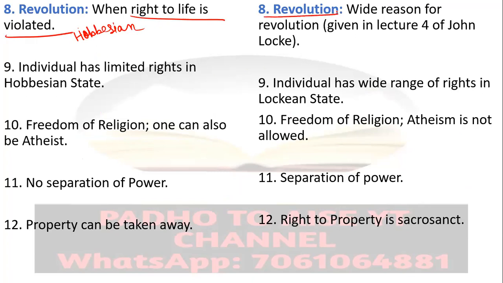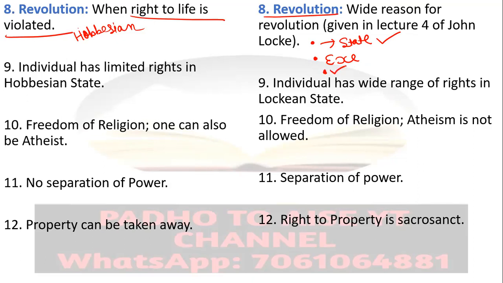But here there is a wide range of reasons for which one could revolt in the Lockean state. There are four reasons which are given by John Locke. The first reason: if the state is not acting according to the desire of citizens, then one could revolt against the state. If the executive is not allowing the legislature to function, then one could revolt against the state.